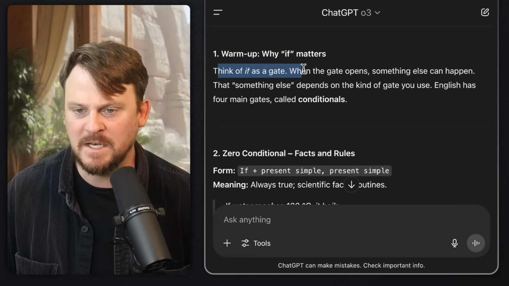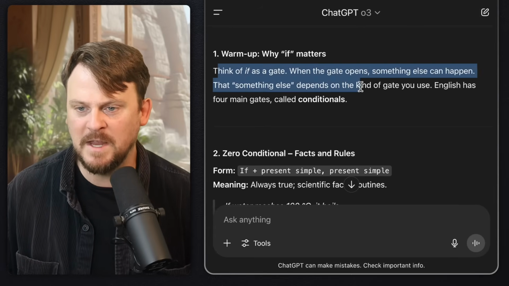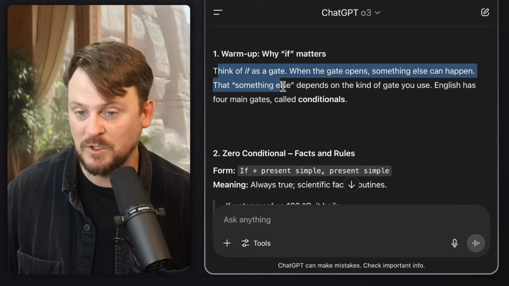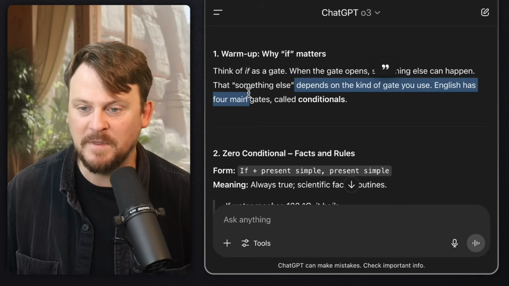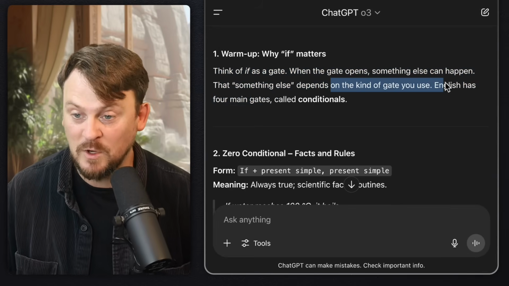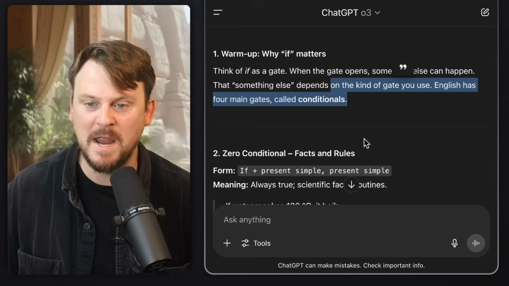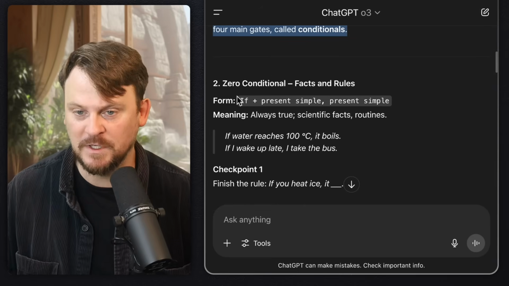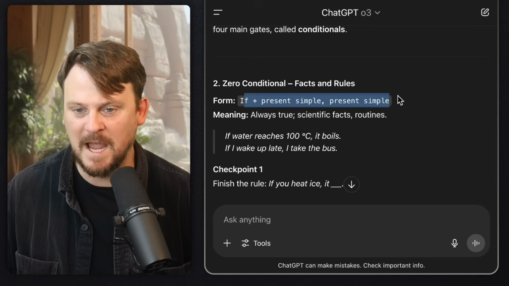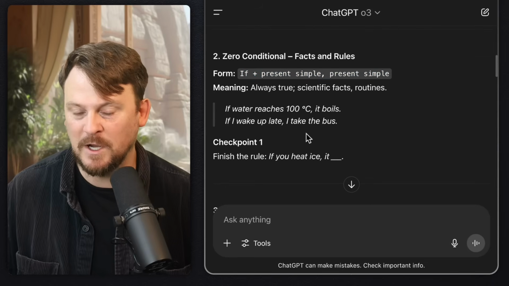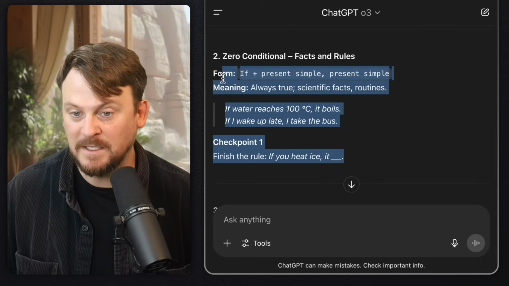Think of if as a gate. When the gate opens, something else can happen. I think that's a very intuitive explanation. That something else depends on the kind of gate you use. English has 4 main gates called conditionals. And then there's 0, and this is the form, basically how to make it, and 2 very clear examples. I really like these examples.